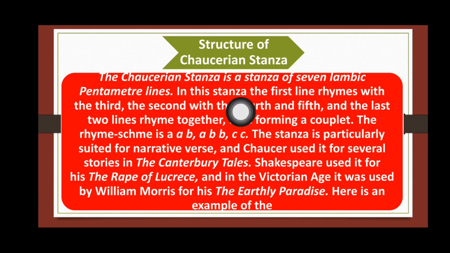In a poem with Chaucerian stanza, in each stanza, the first line will rhyme with the third one, the second with the fourth and fifth, and the last 2 lines rhyme together, thus forming a couplet. What is a couplet? When 2 lines rhyme together.